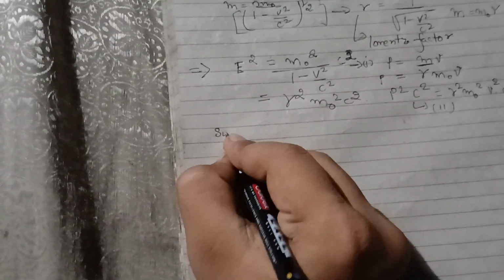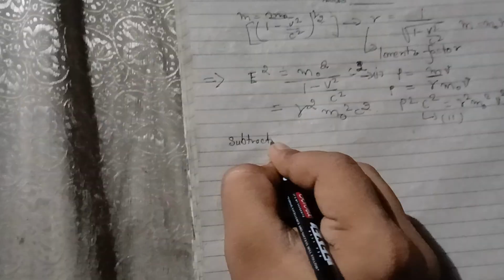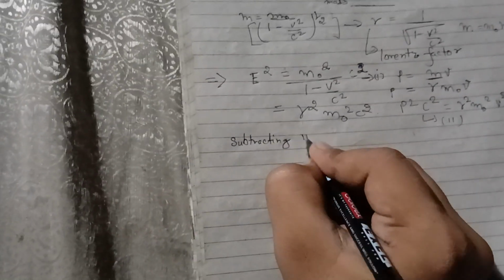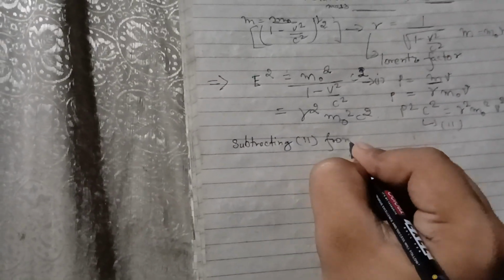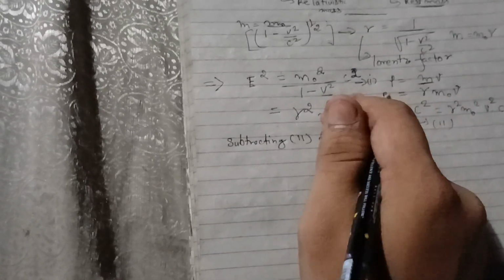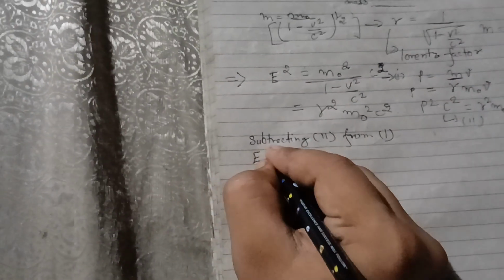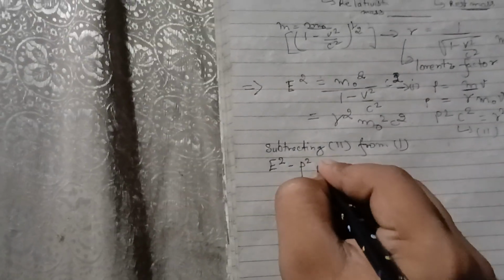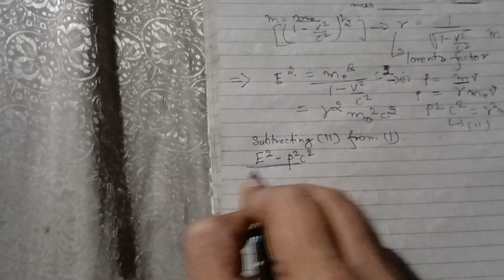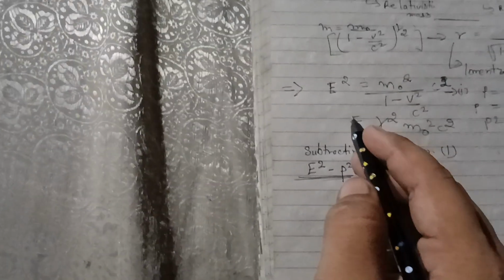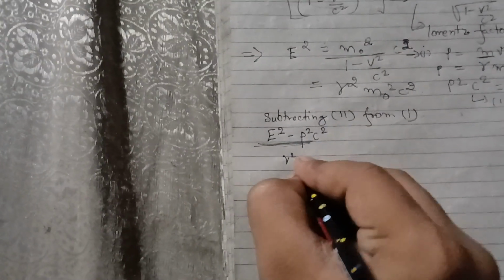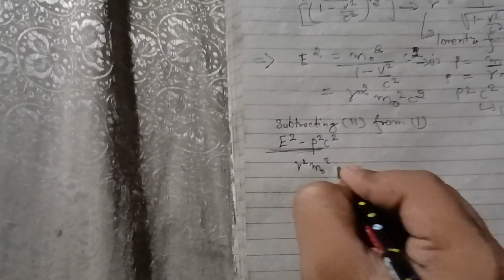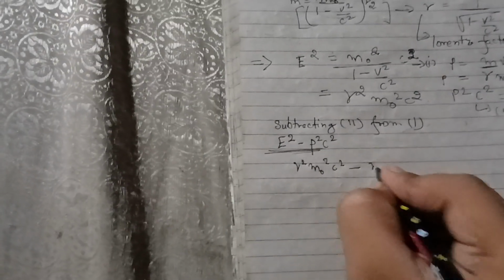So subtracting second from first, we have to subtract the second equation from first. That becomes e square minus p square c square. Okay, now we have to put the values. Our e square equals gamma square m naught square c square minus gamma square m naught square v square c square.